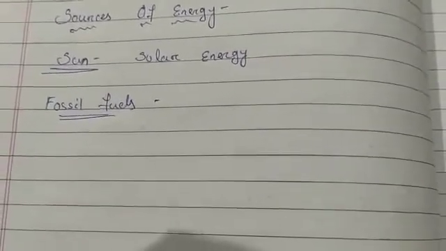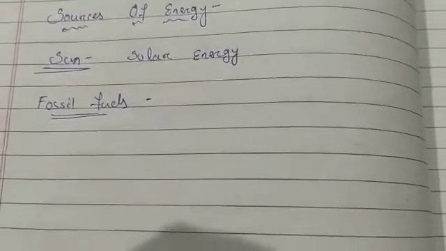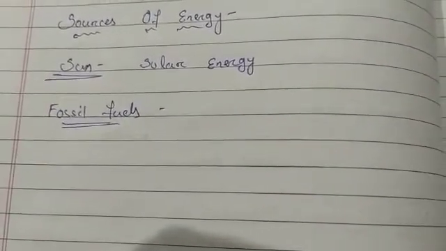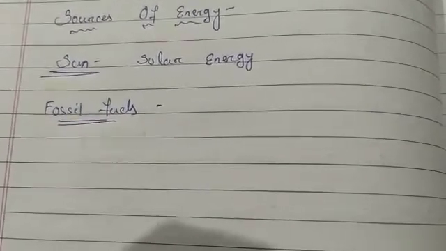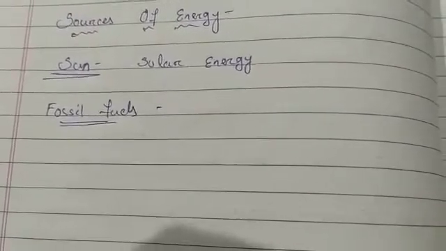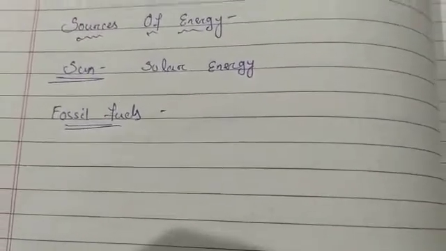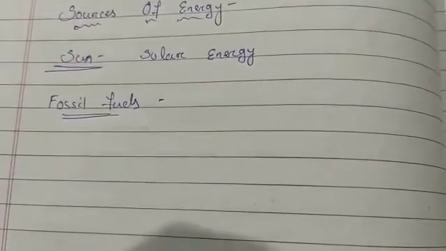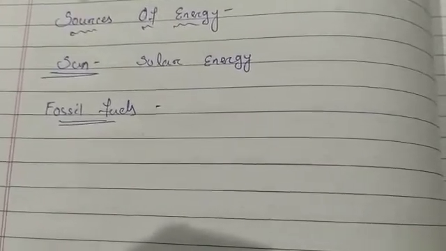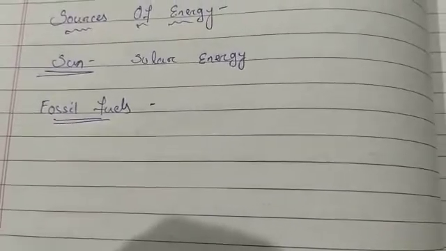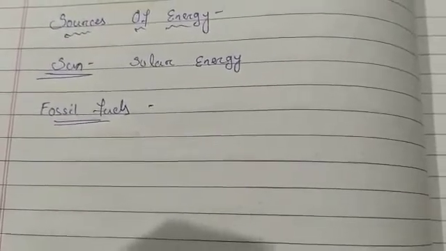They are very useful for us, but we should not use them in excess quantity. We should use them in limited quantity, because they need millions of years to form.